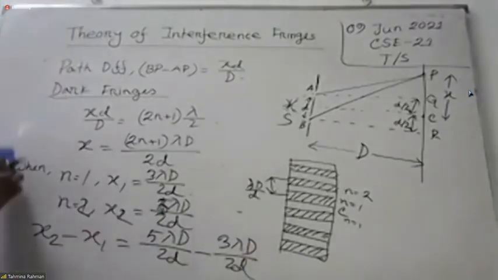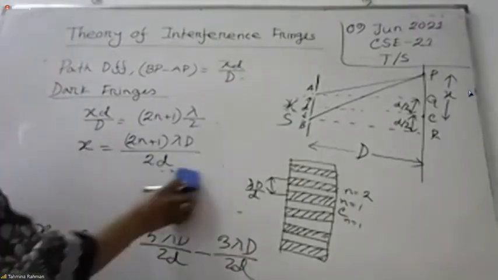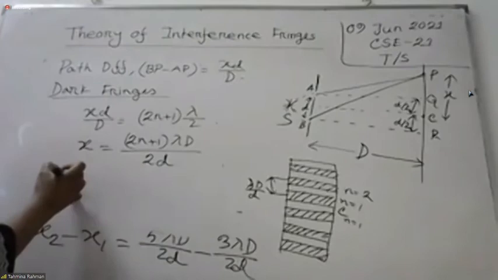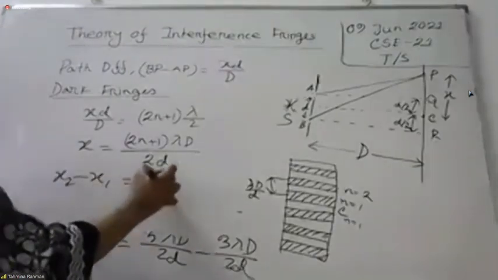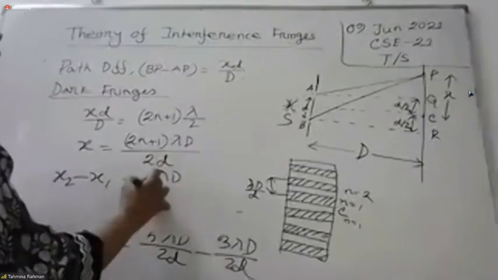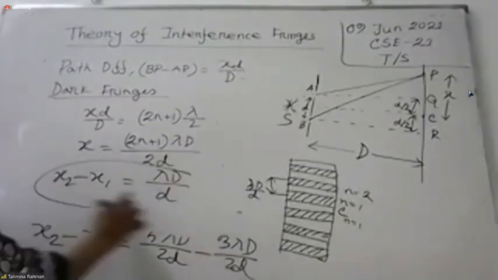If you subtract this, the same value comes, so x2 minus x1 is lambda D by D. Is that clear?